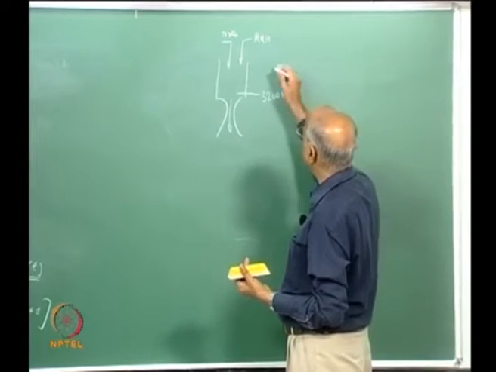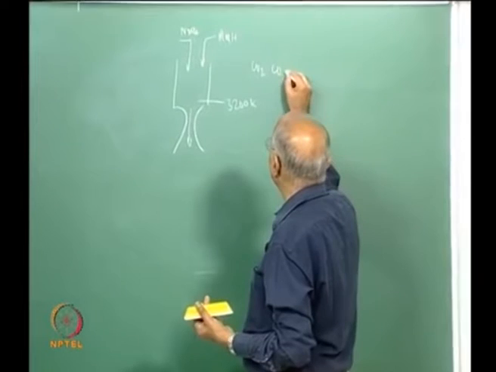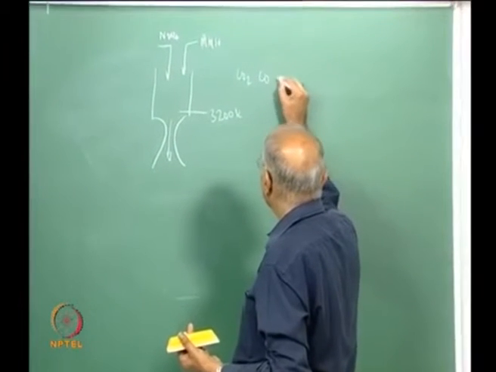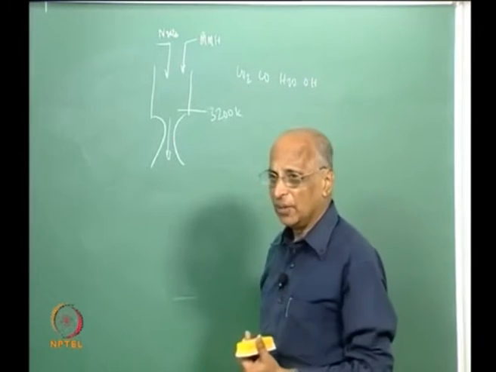What are the products you are getting? You have carbon and hydrogen, you get CO2, you get CO, you get maybe some dissociated species, you get water, you have OH. These are the products you get.